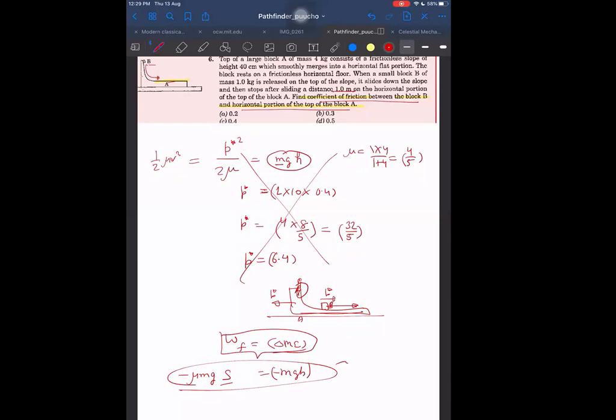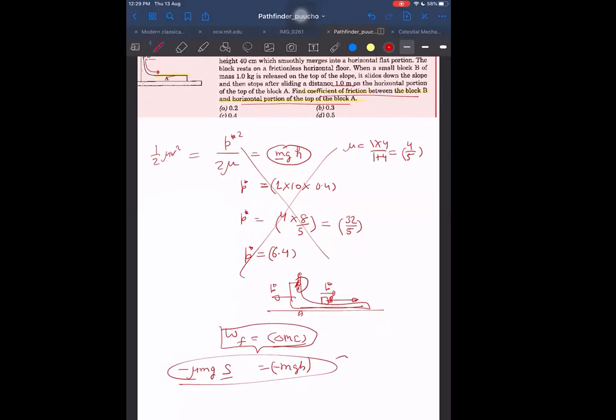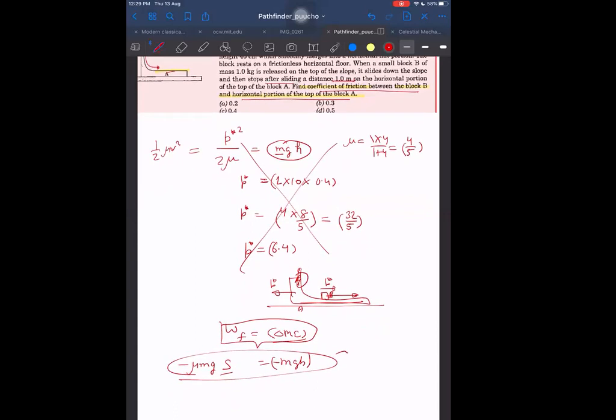What is the displacement along the horizontal? Displacement along the horizontal is 1 meter, 1 meter is given, and that is relative or not? Because we are finding out relative. Relative, I think 0.4 we get, sir. Then mu is coming out to be 0.4. Now check the answer. What is the answer given by them?